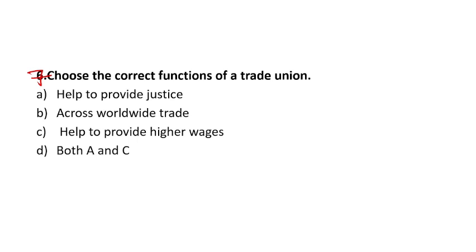So what are these options talking about? It provides justice, right? A is accepted. C, helps to provide higher wages, is also correct. But B, worldwide trade: it is only talking about the employees' side, so it will not give any access to worldwide trade. Option B will be incorrect. So the right answer is option D, both A and C. I hope this question is clear.